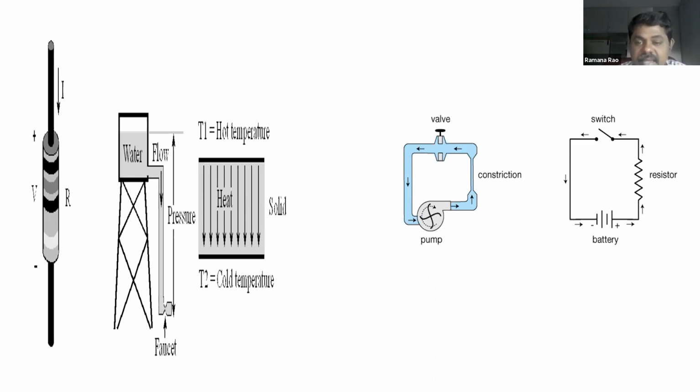Similarly, electric current by nature is going to move from high potential to low potential. You can see this is a positive charge. From positive charge to negative charge, current is going to flow. But negative charge means low potential. So current cannot go from low potential to high potential.